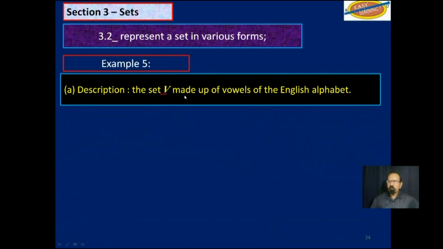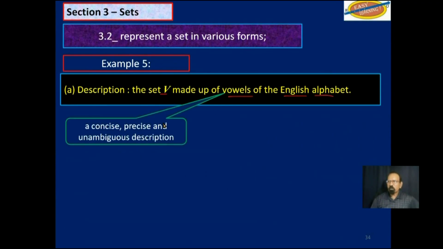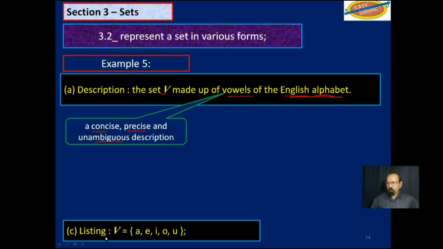Example 5, the set V is made up of vowels of the English alphabet. That's a description. I'm emphasizing it must be concise, precise, and unambiguous. There may be a little problem here, but we will look at that at the end. But normally, this should not pose a problem to most people. So if you list out all the elements of V, it would be A, E, I, O, U. All its elements are listed.